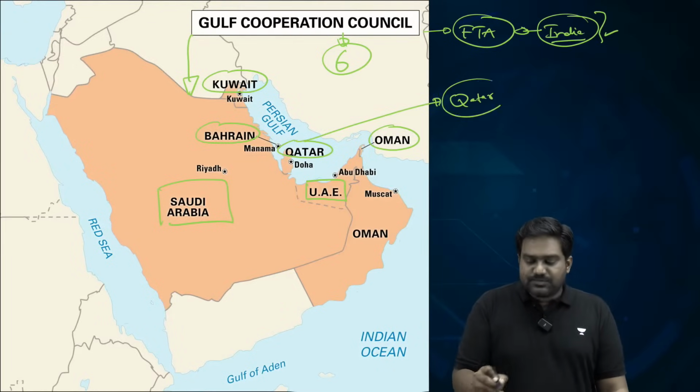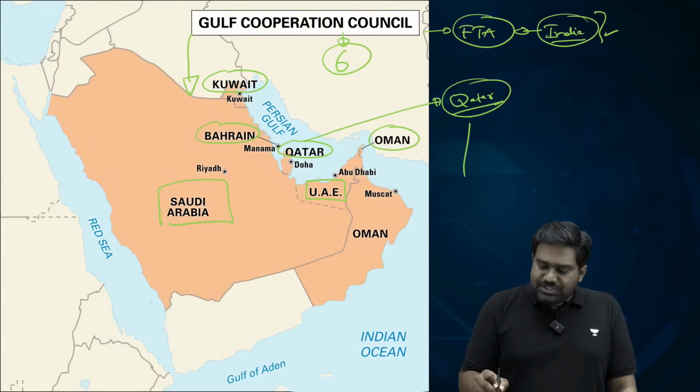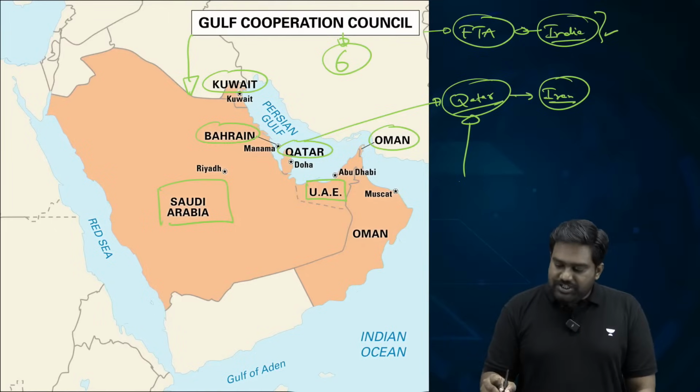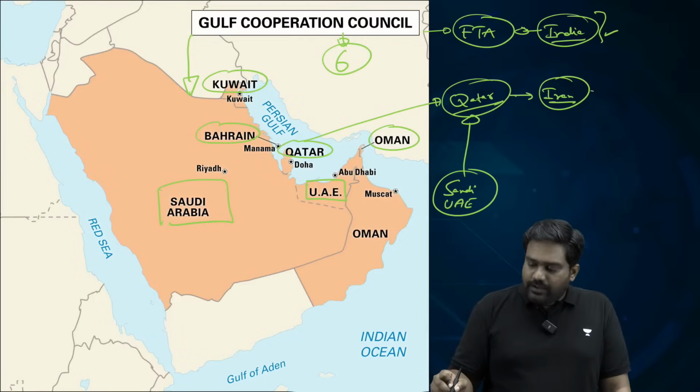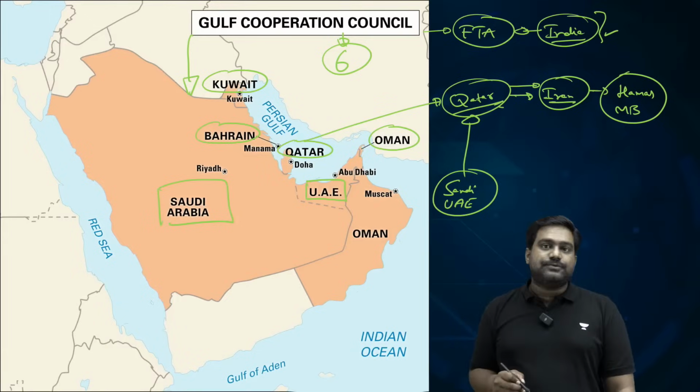Recently, there was an issue related to Qatar. Within the GCC, a split, a divide had come up because the other members accused Qatar of working with various radical groups which are sponsored by Iran. The major Sunni powers led by Saudi Arabia, UAE and others accused Qatar of backing radical outfits, extremist outfits like Hamas, Muslim Brotherhood and the others, and working for Iranian interests.